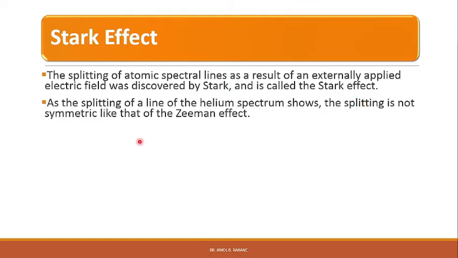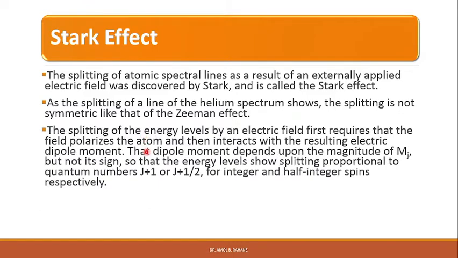As the splitting of a line of the helium spectrum shows, the splitting is not symmetric like that of the Zeeman effect. The splitting of the energy levels by an electric field first requires that the field polarizes the atom and then interacts with the resulting electric dipole moment. That dipole moment depends upon the magnitude of mj but not its sign, so the energy levels show splitting proportional to the quantum number j plus 1 or j plus half for integer and half-integer spins respectively.